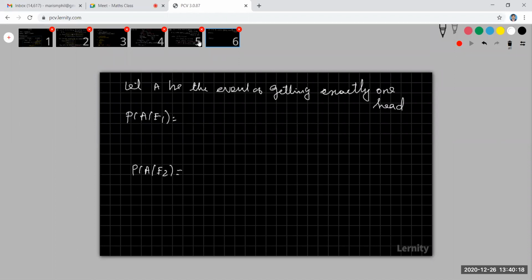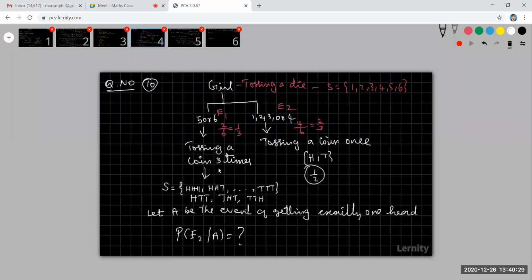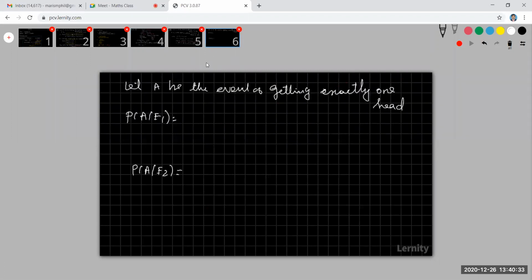E1 means the event of getting 5 or 6. After getting 5 or 6, she is tossing a coin 3 times. So tossing a coin 3 times, the total possibilities are 8.